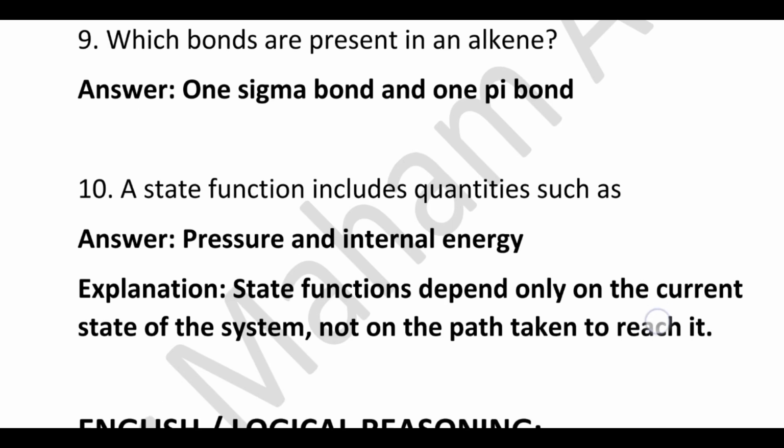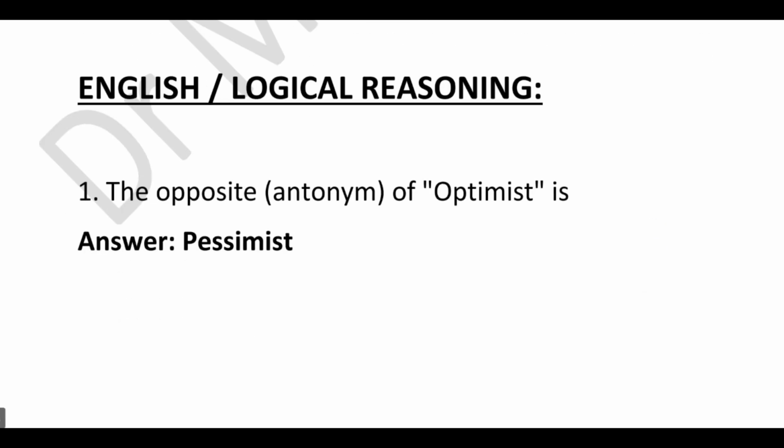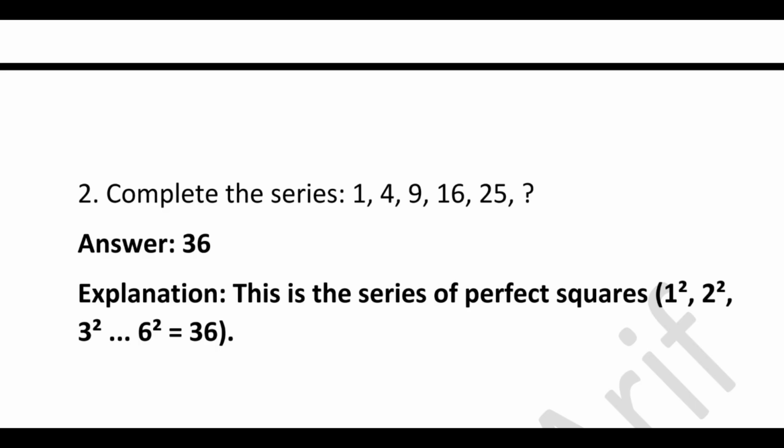A state function includes quantities such as, correct answer is pressure and internal energy, because state functions depend only on the current state of the system, not on the path taken to reach it. The antonym of optimist is pessimist. Complete the series 1, 4, 9, 16, 25. Its correct answer is 36, and it is the pattern of perfect squares.